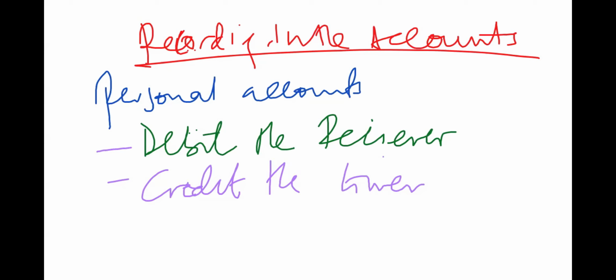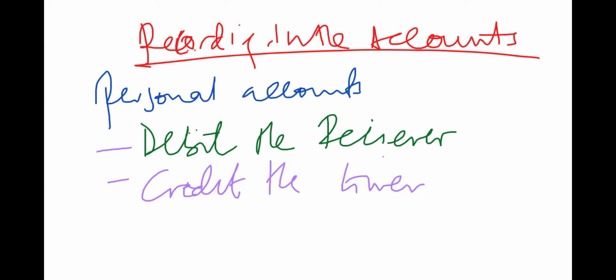If you find that ABC Limited is receiving, then you debit its account. And if you find that ABC Limited is the one giving out, or the one selling, then it means it's supposed to be credited.